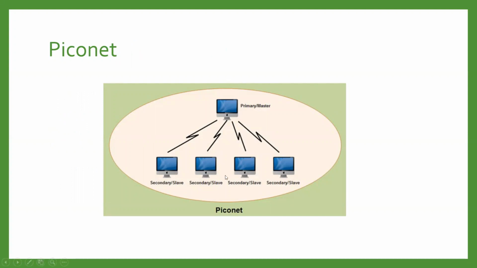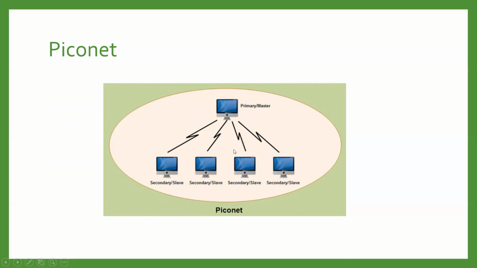In this piconet, if you can see the diagram, one primary node is there, and some systems are connected to this primary or master node, which are called secondary or slave nodes. There can be one primary or master node and seven active secondary nodes. There can be only one primary or master in each piconet. The communication between the primary and the secondary can be one to one or one to many.